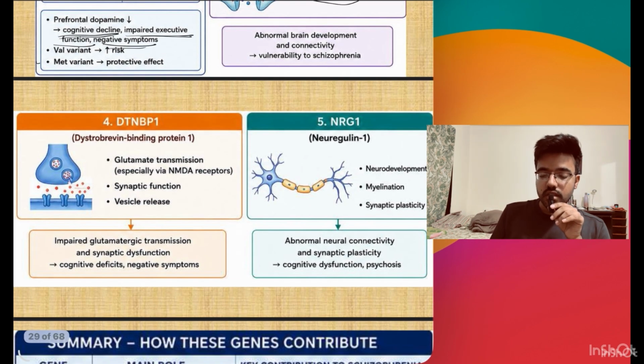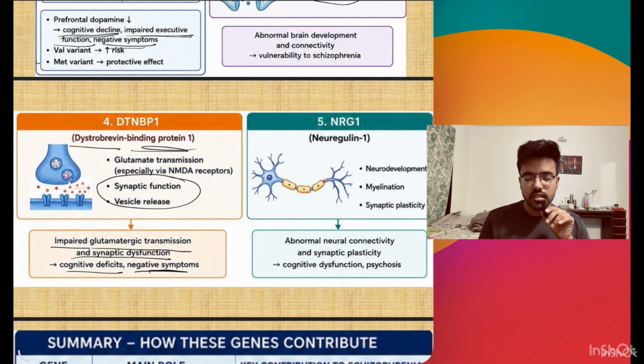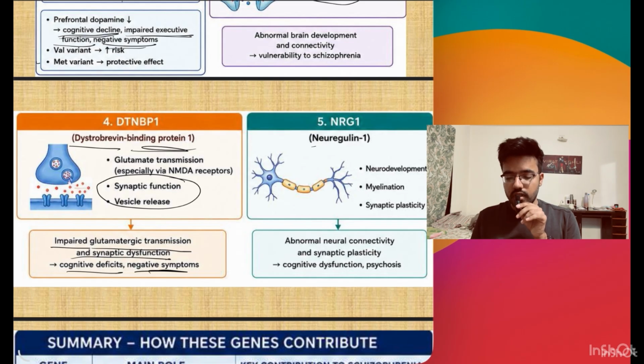Next gene is dystrobrevin binding protein, and this is mainly responsible for synaptic function and vesicle release. So if it is impaired, it impairs the glutamatergic transmission and causes synaptic dysfunction, which is again responsible for the cognitive deficits and the negative symptoms. There is another gene, neuregulin 1, NRG1, which is responsible for myelination and synaptic plasticity.